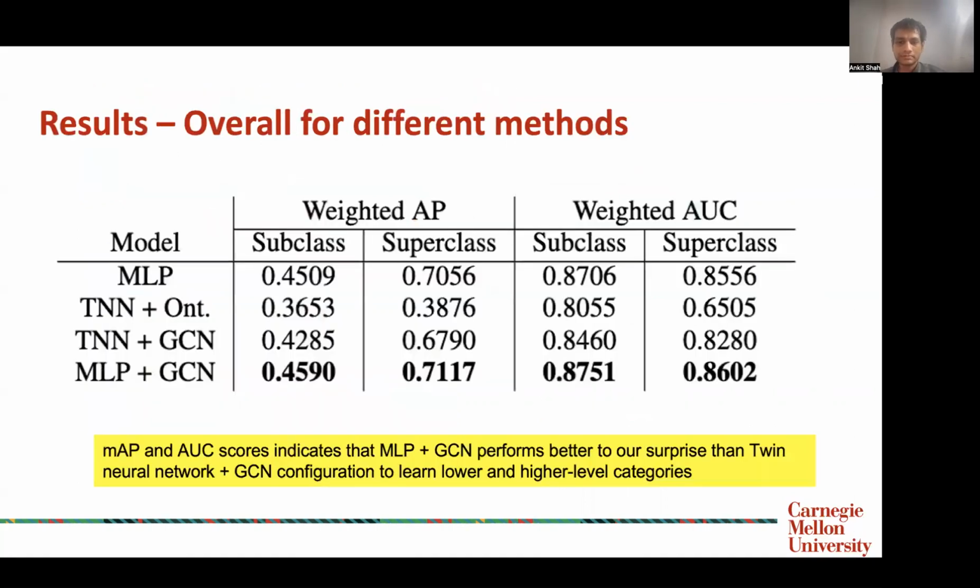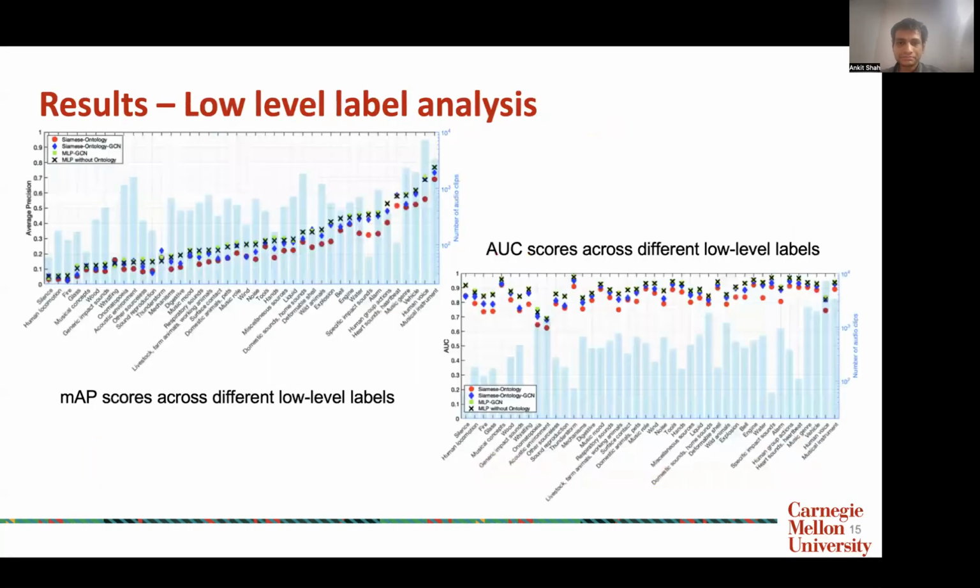neural network architecture. So what we see is that our results showcase that an MLP with a GCN actually outperforms even the twin neural network with GCN, which was a bit surprising. And there are some reasons that we will cover in the discussion section.